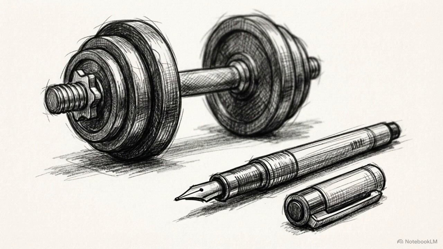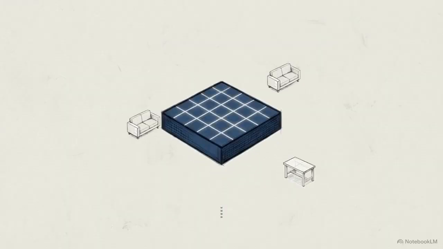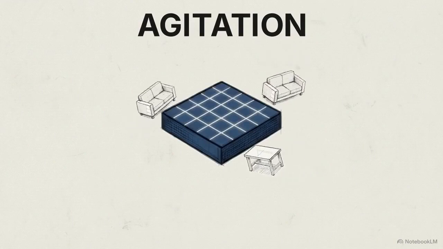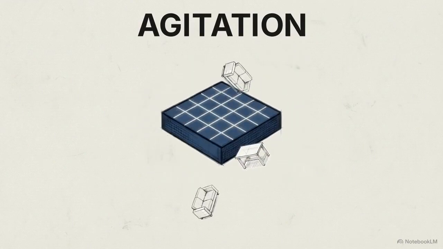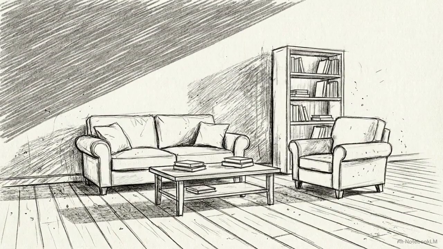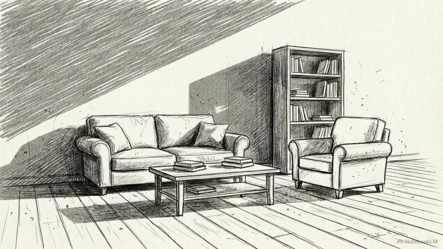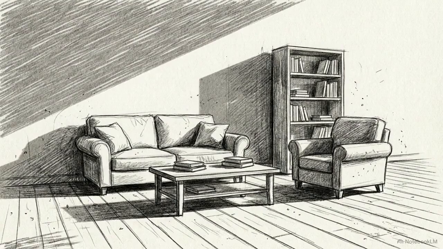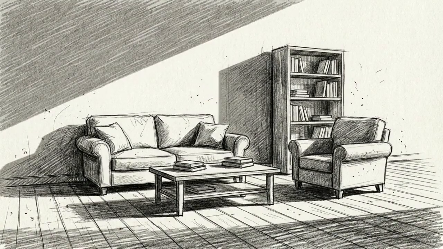Step 2. Drop the pen. You are moving into the heavy lifting phase. We must now trigger agitation, the deliberate disruption of a familiar physical environment to force the brain out of its default mode. When a room remains unchanged for too long, your brain enters a state of neurological sleep. It stops processing the space and defaults to autopilot.